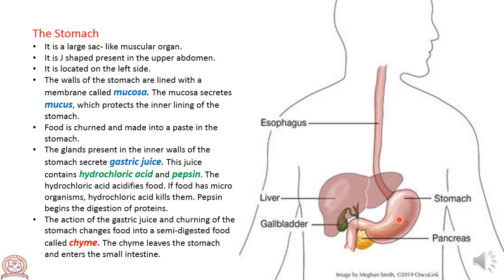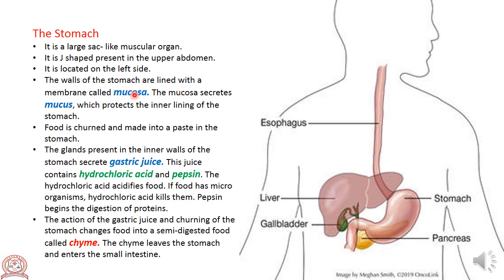The stomach is a large sac-like muscular organ. It is J-shaped, present in the upper abdomen, located on the left side.